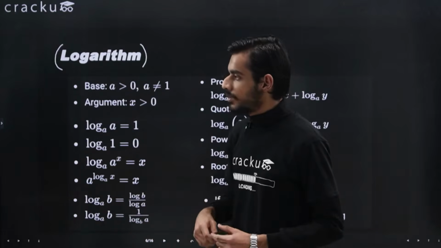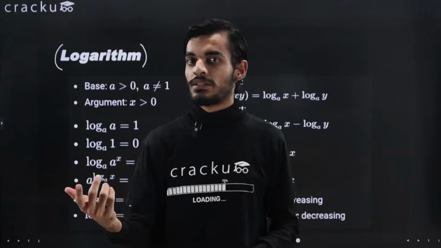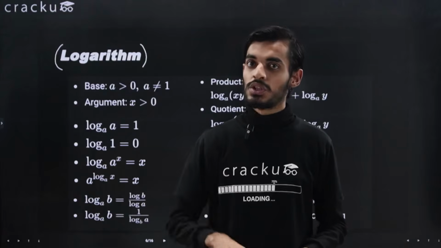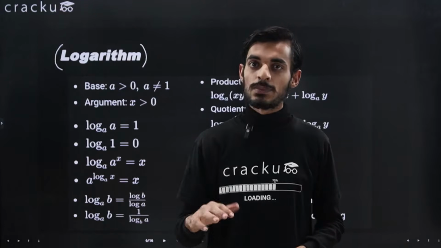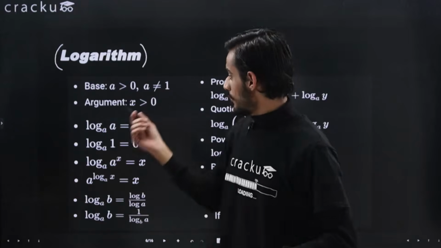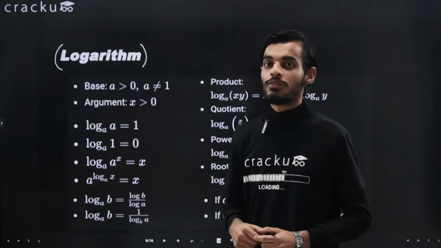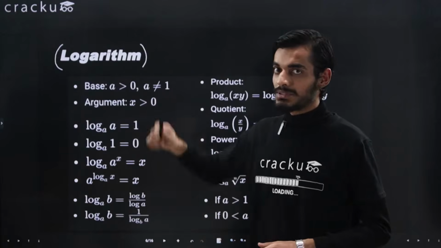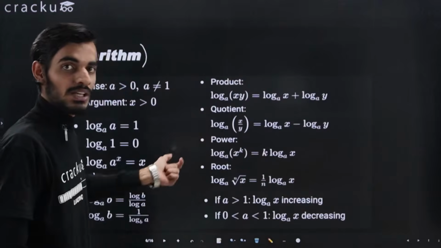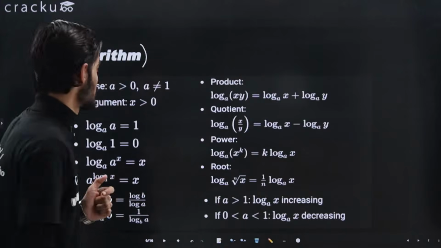But if I say that 2 raised to some power is equal to 6, what is that power? You will say that it will be lying in between 2 and 3, because 2 raised to power 2 is 4 and 2 raised to power 3 is 8, but you will not be able to find the exact number. So with the help of logarithms, we will be able to find the exact value. So logarithms help us to calculate the powers. Okay, so that is a basic understanding of logarithms, that it helps us to calculate the powers.